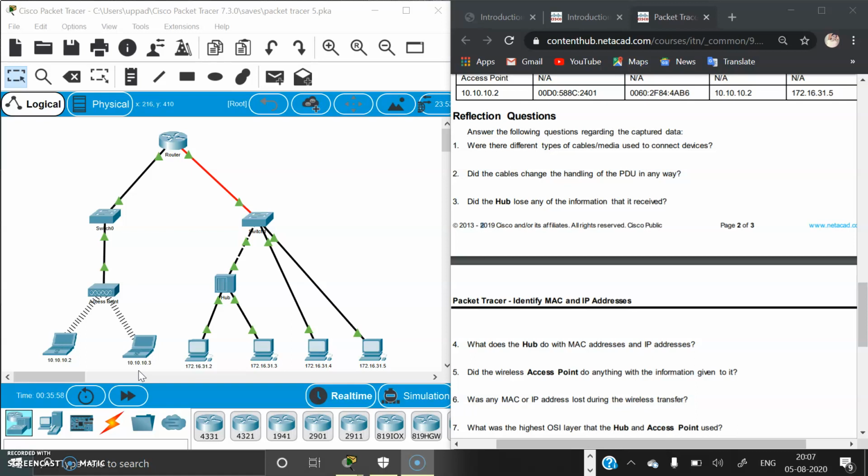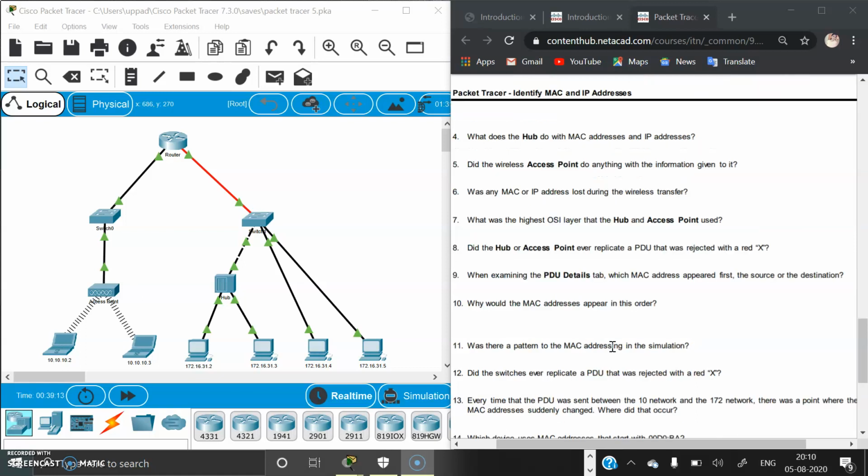And the fifth question is, did the wireless access point do anything with the information given to it? When the information is given to the access point, it is repackaged into wireless 802.11. Was any MAC or IP address lost during the wireless transfer? When the wireless transfer happens, no MAC address or IP address will be lost. The addresses will be the same before and after the wireless transfer.